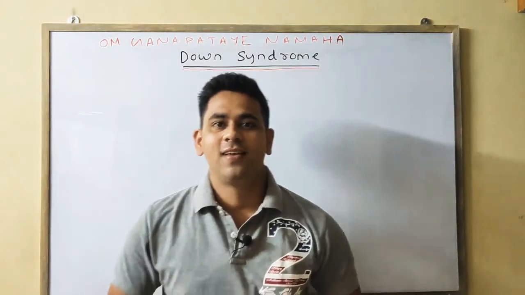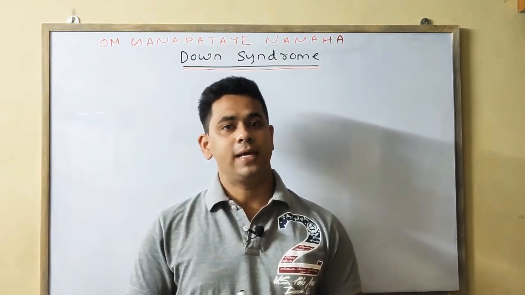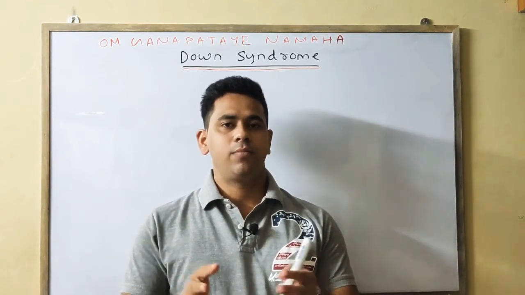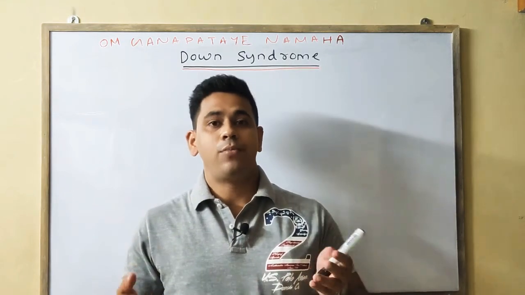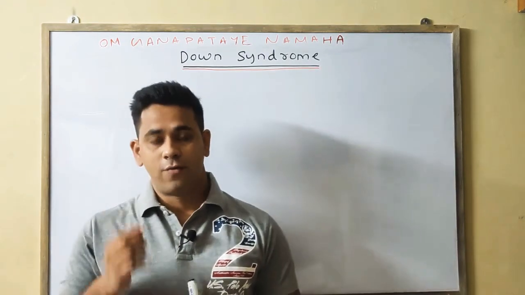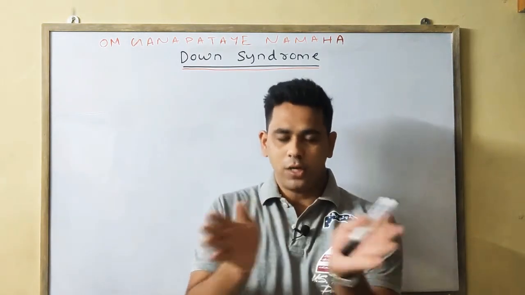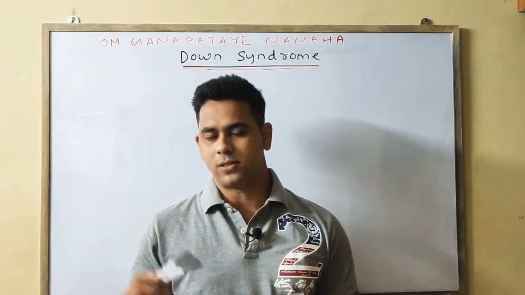Hello students, in the previous class we discussed thalassemia in detail. What is thalassemia we discussed? It is an inherited blood disorder in which the person makes abnormal hemoglobin. Further we discussed that thalassemia is broadly divided into two types. One is alpha thalassemia, second one is beta thalassemia.